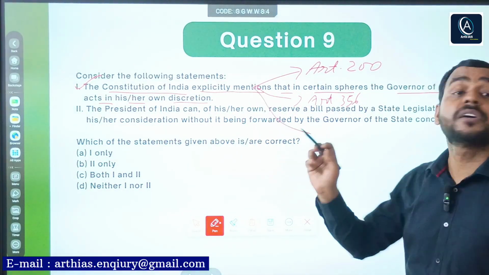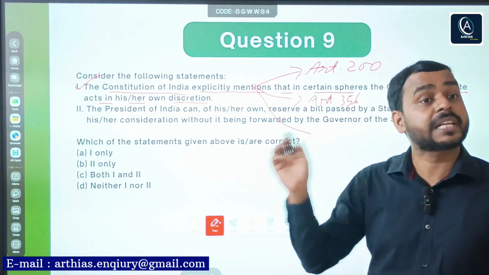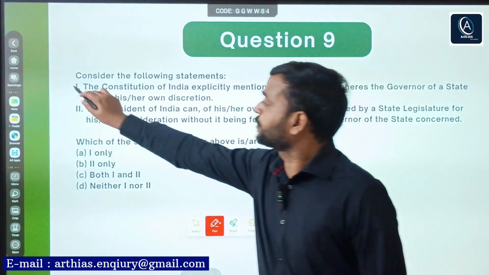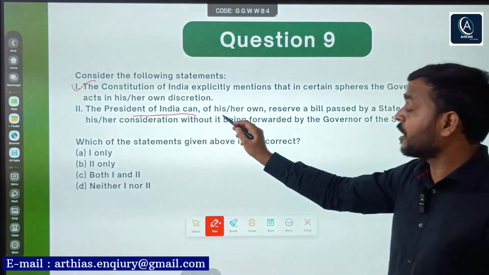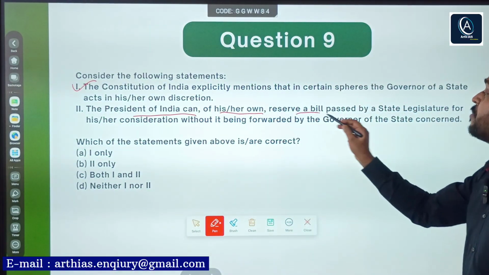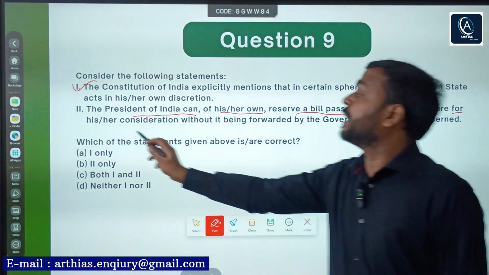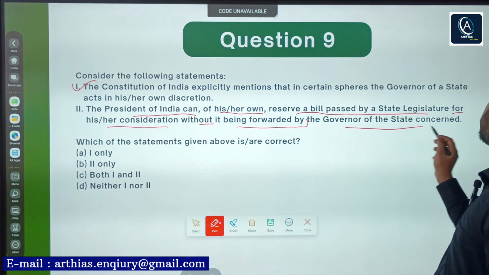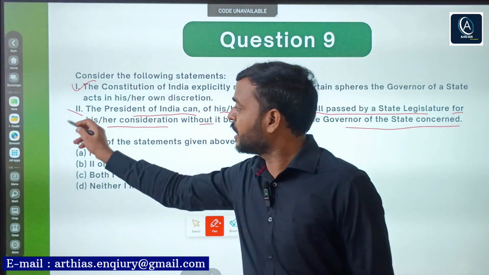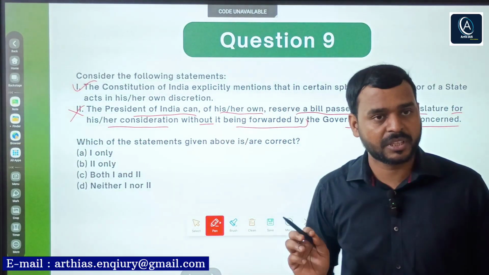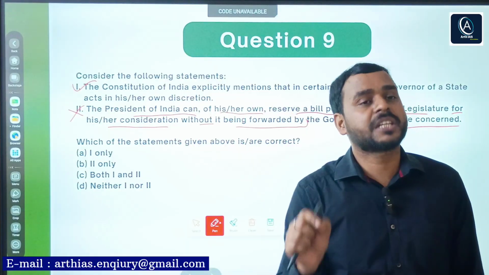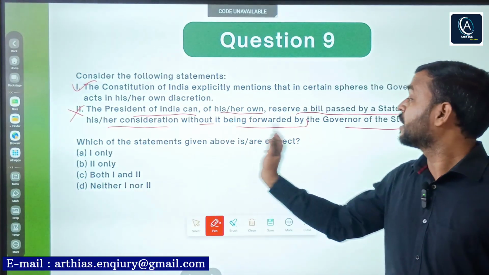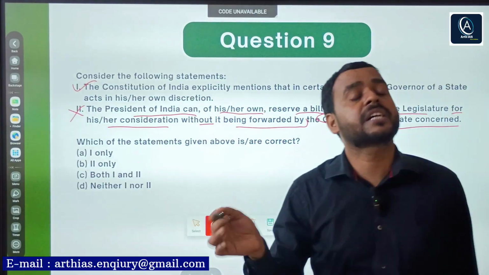Again, if it is related with the fifth schedule, the governor can use discretionary power. So this is correct. Now, the President of India can, of his or her own, reserve a bill passed by the state legislature for his or her consideration without it being forwarded by the governor of the state concerned. Incorrect. It is against the concept of federalism. If a bill has been passed by the state legislature and it is directly forwarded to the president, ignoring the governor, it is against the concept of federalism.